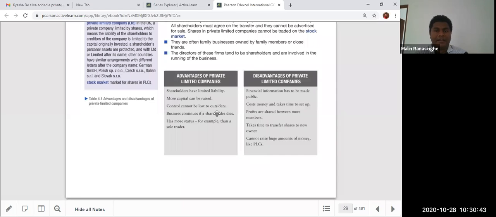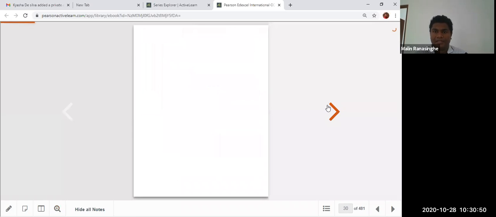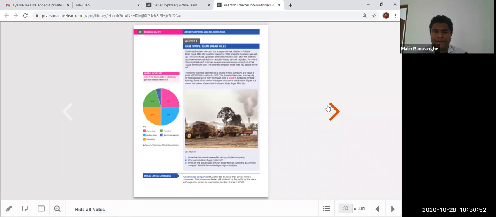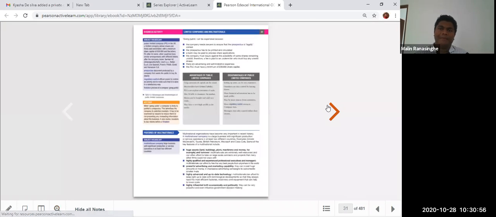So you should know at least two advantages and two disadvantages of this model, right? Okay, then you are moving on to the other form of organization, the public limited companies. A public limited company is, in the company hierarchy, the highest level. Public limited company.